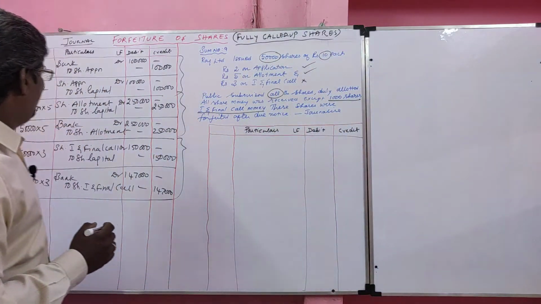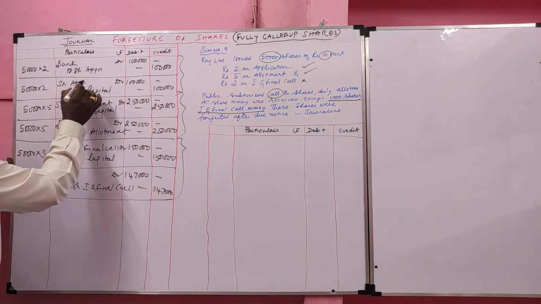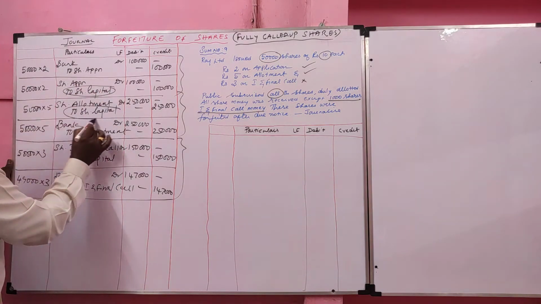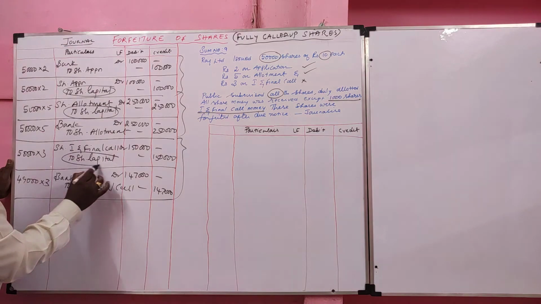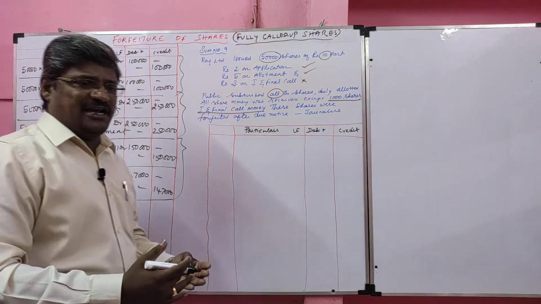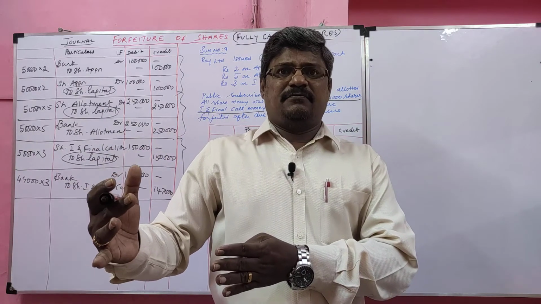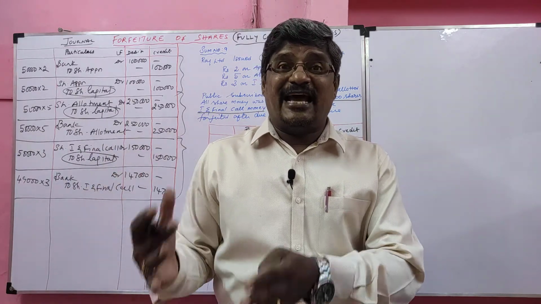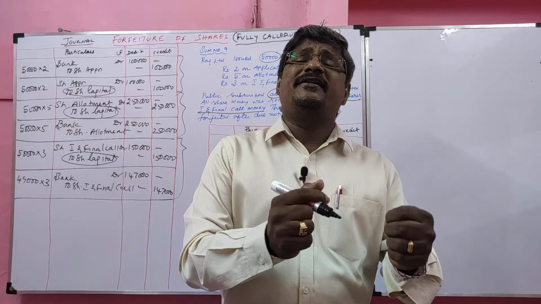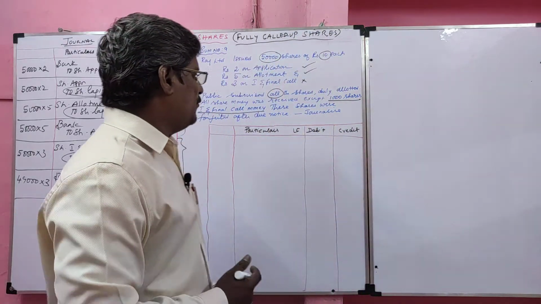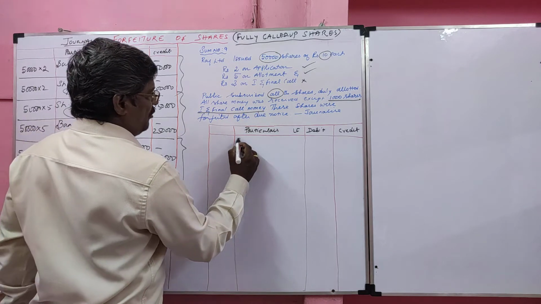Normally, share capital is credited in every journal entry. Here share capital credited. Here also share capital credited. Here also share capital credited. On issue of share, share capital credited. On forfeiture, the share capital should be debited. Why should it be debited? Because we are reducing the share capital. Now I am going to debit the share capital on forfeiture of share.